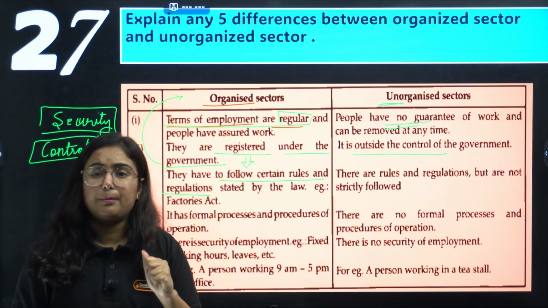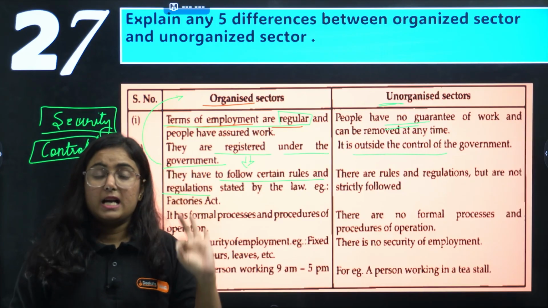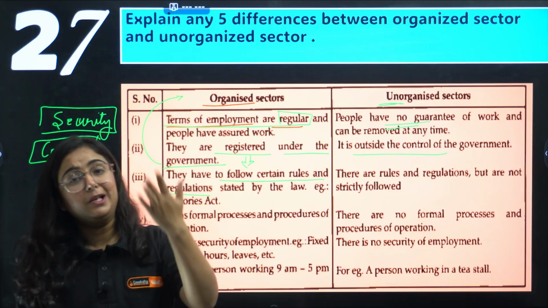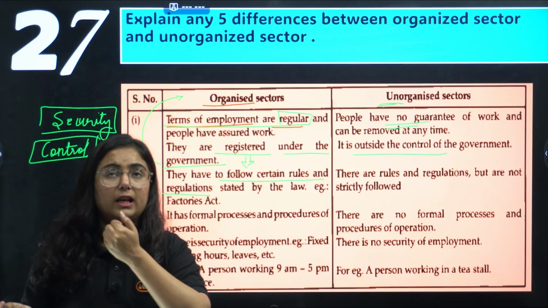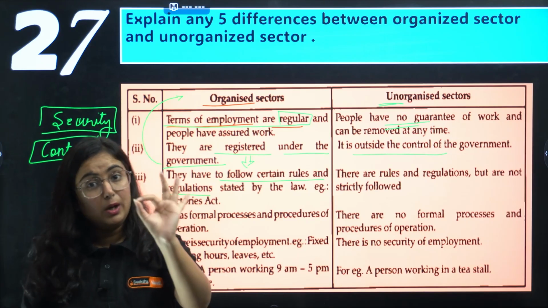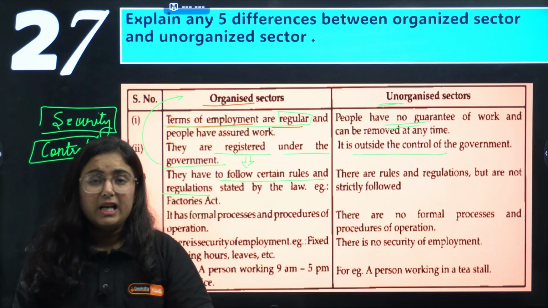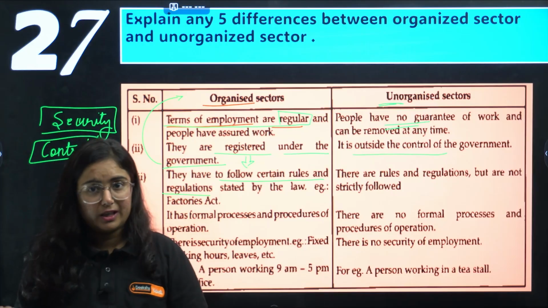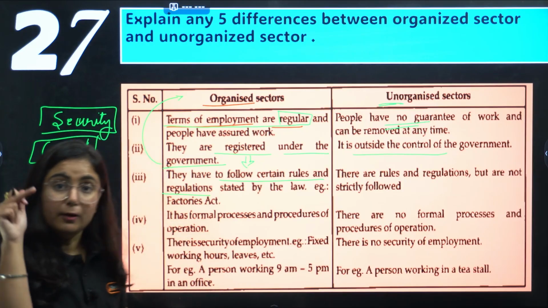For example, government has made a taxation law, an employment benefit law, and a law for equal treatment in work life or pay scale, the Equal Remuneration Act, that men and women will be paid equally. So who will follow this law?